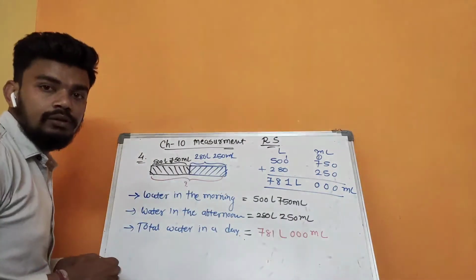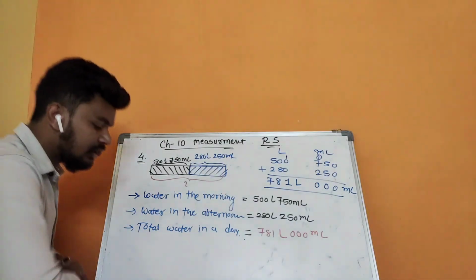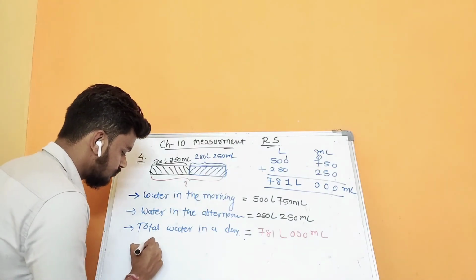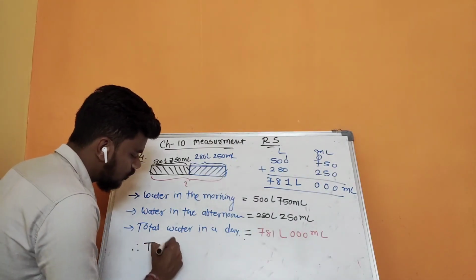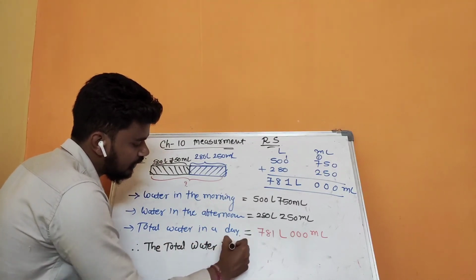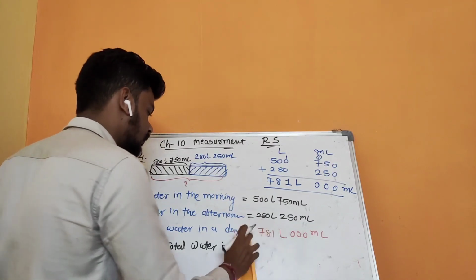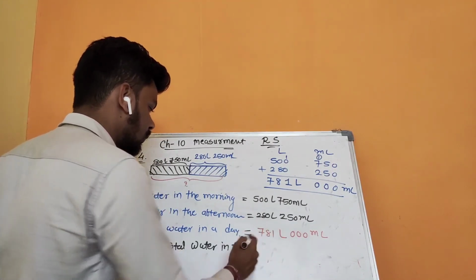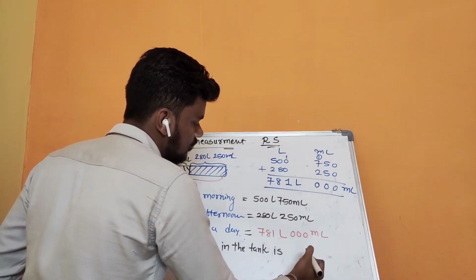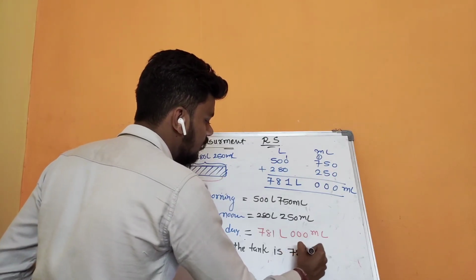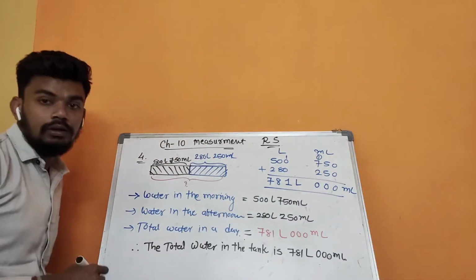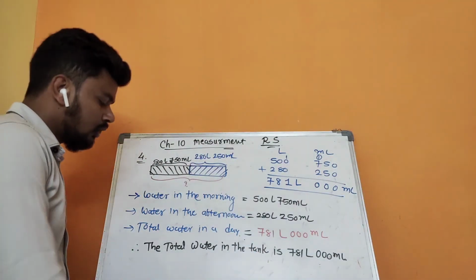That answer we have to write in sentence form also, that is: the total water in the tank is 781 liter 000 ml. So that's how we have to do the word problem also.